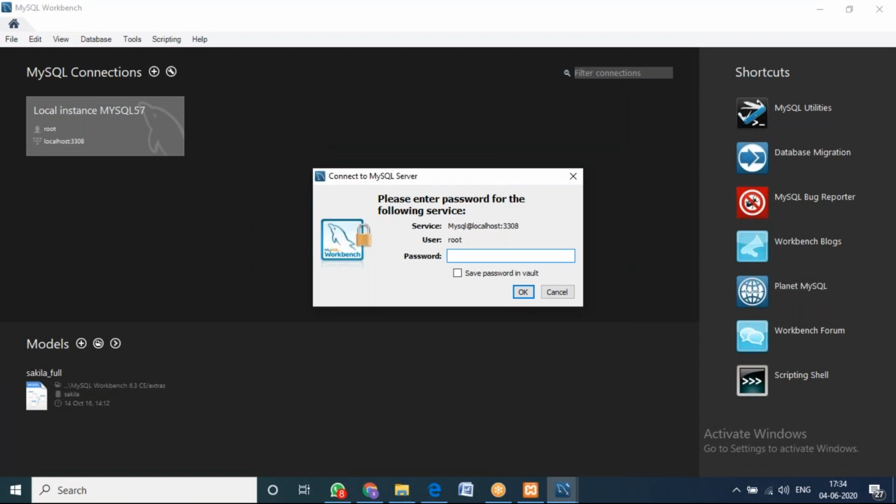You just click on it. It will ask for the password. If you remember the password which you gave at the time of installation, you need to give that. But most of the times, the default password will be root.